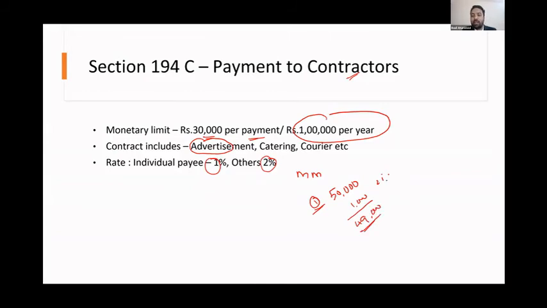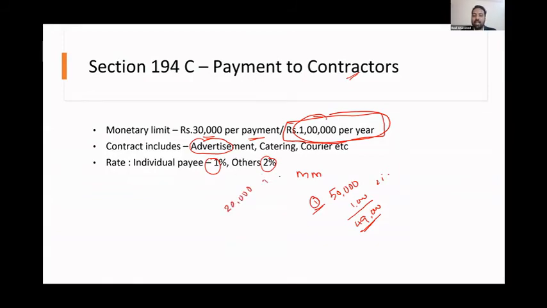Now, if you have a running account with Manorama, that means you're continuously advertising with Manorama, and your advertisement expenses or that particular contract is more than 1 lakh per year across different bills, again you have to deduct TDS. Suppose one bill is 20,000.